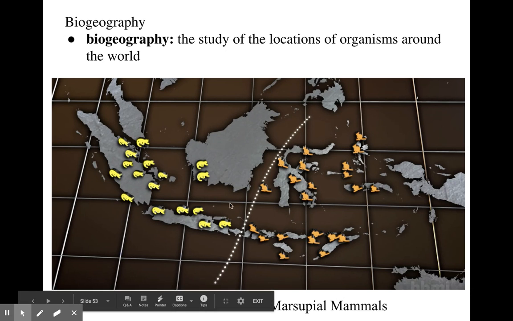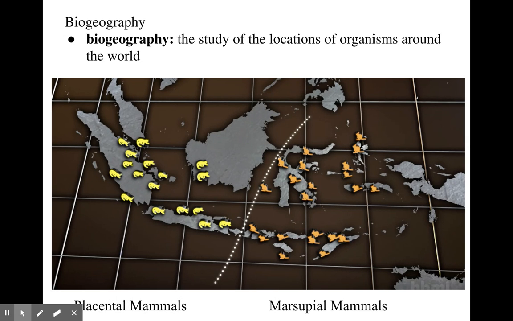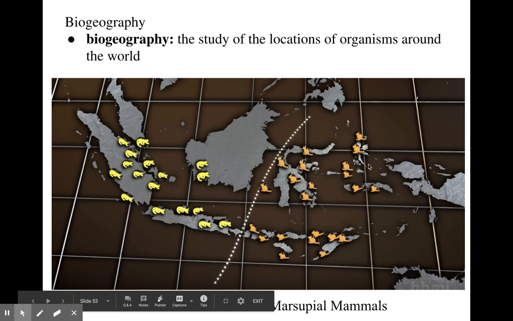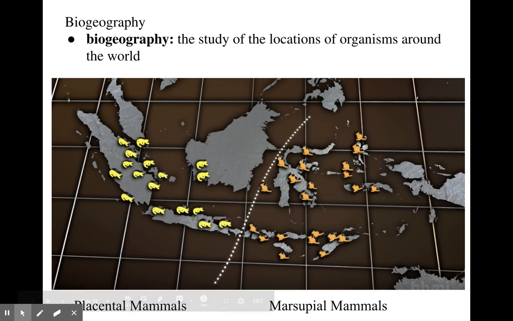And it is obvious that this must be caused by geographic location. These islands were probably all together at one point, and all the marsupials that evolved ended up on these islands. And then all the land on this side was together, and that's how the placental mammals evolved over here, and how there are just 2 separate groups of mammals like that.